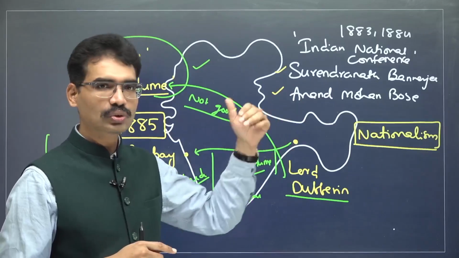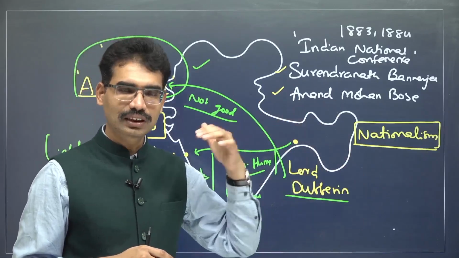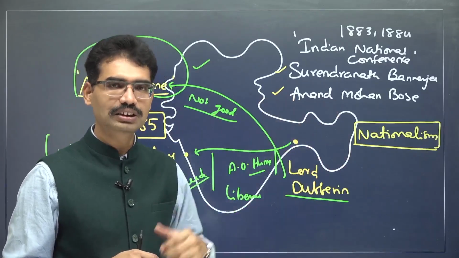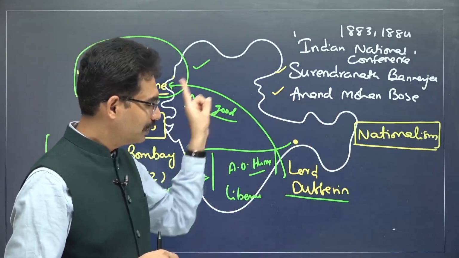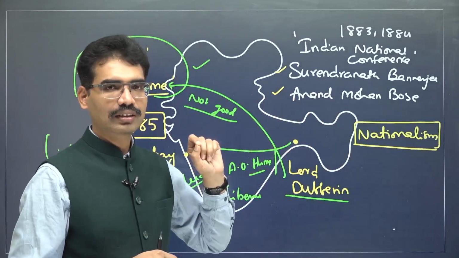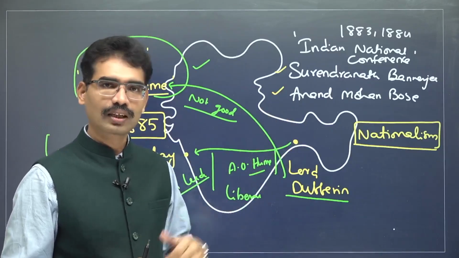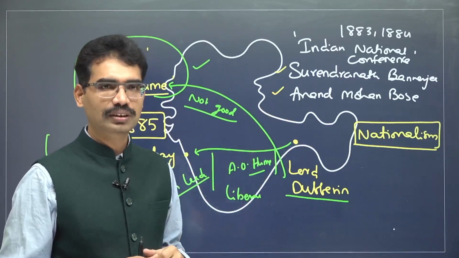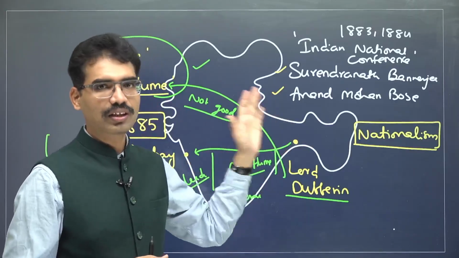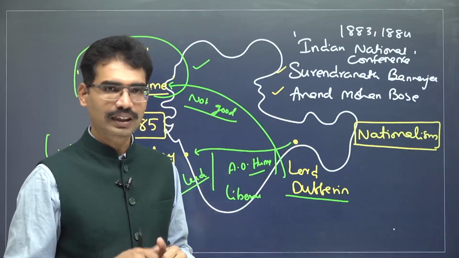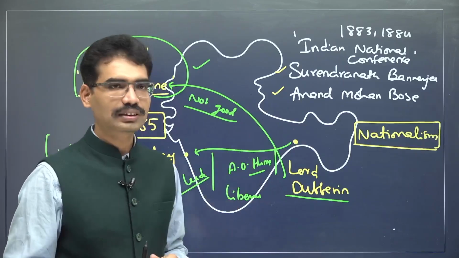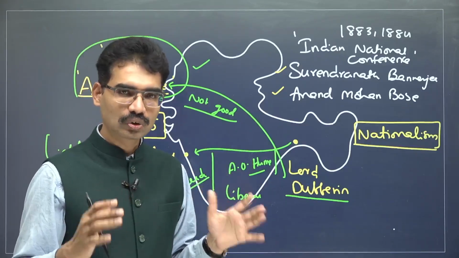That is why so many debates used to happen in England, in Parliament and in the English press, that the administration of India is very cruel and liberal reforms must come into play. In England itself, there were critics of this government's functioning. That is why not every English person is cruel in nature.